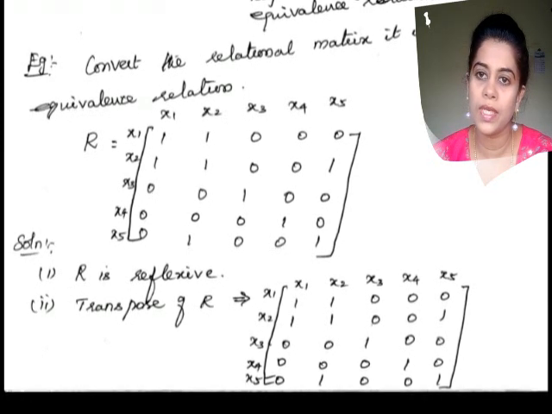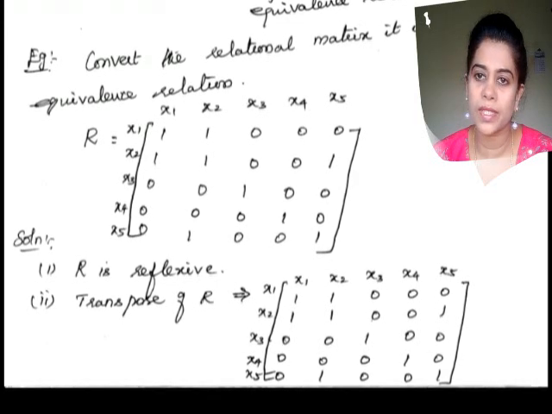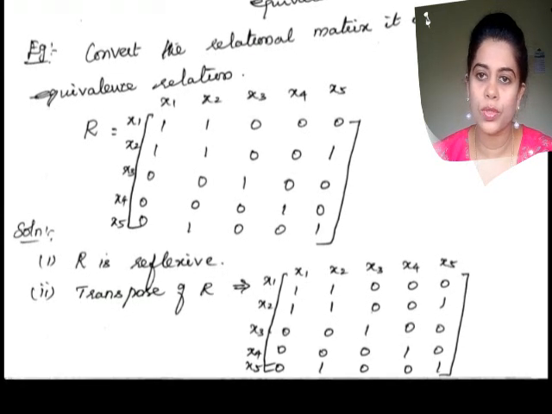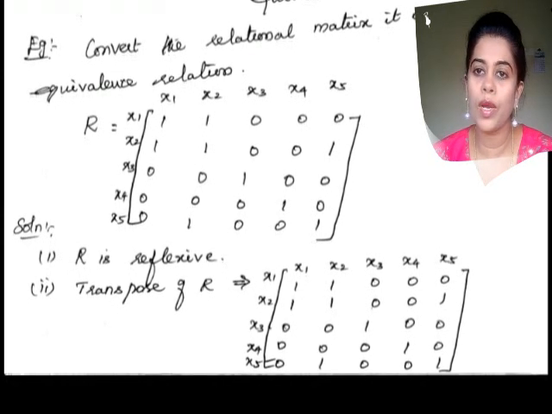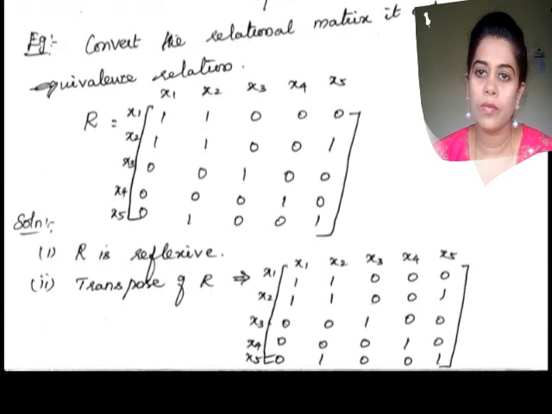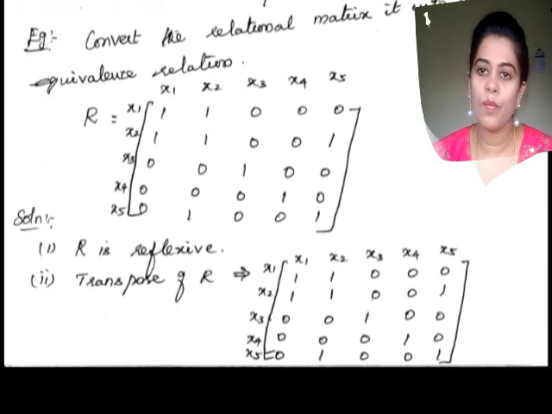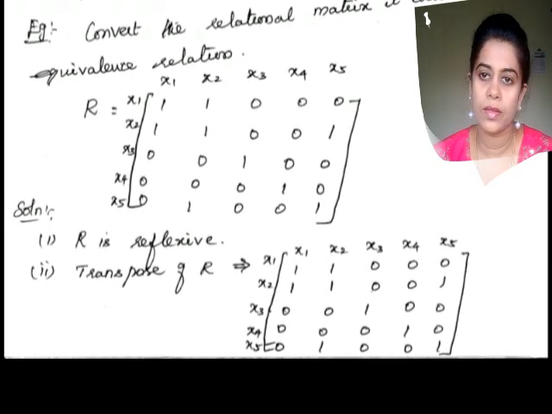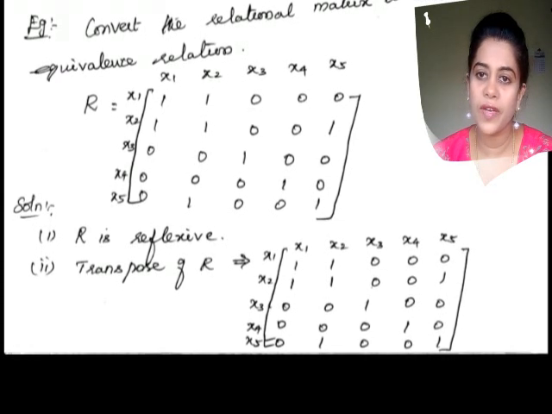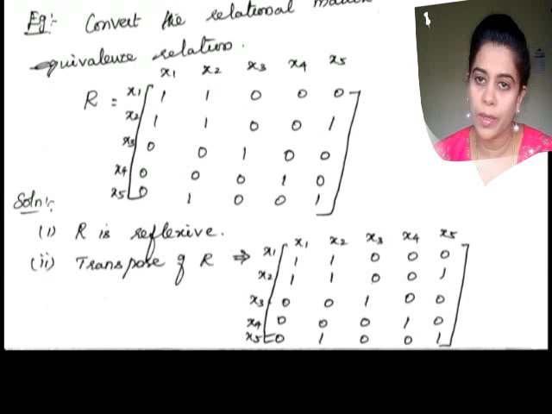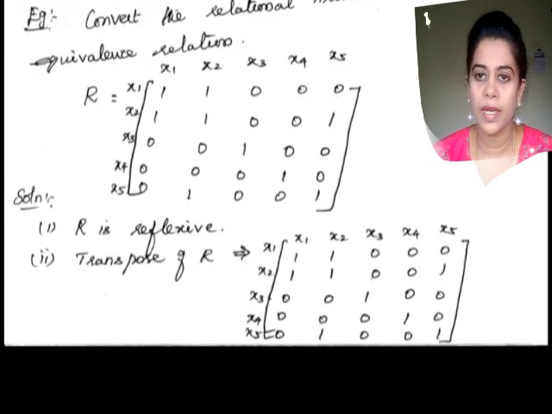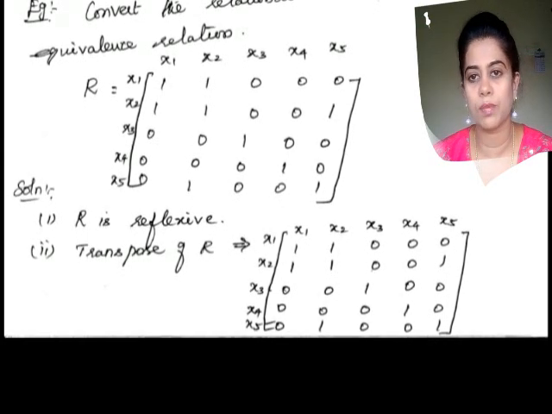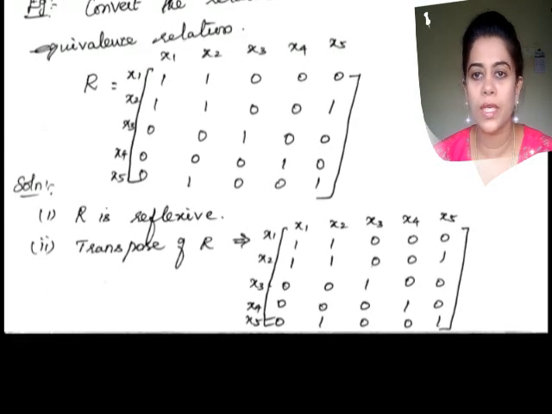What is the symmetric property? If the ordered pair x comma y belongs to R, then y comma x belongs to R, which means if there is a point in A which maps to B, in the same way there is a point in B which will map to A. That's the meaning, isn't it? So if I transpose the matrix here and I am getting the same, then I can say that the relational matrix preserves the symmetric property.